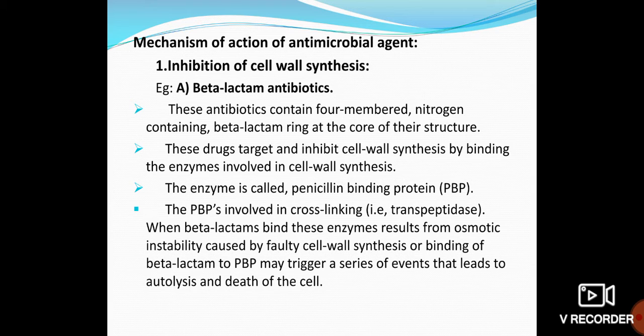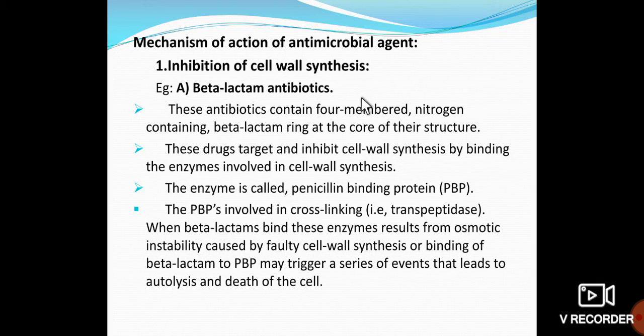First we will talk about the inhibition of cell wall synthesis. The examples for this kind of antibiotic are beta-lactam antibiotics. Beta-lactam antibiotics have a 4-membered nitrogen-containing beta-lactam ring at the core of the structure.